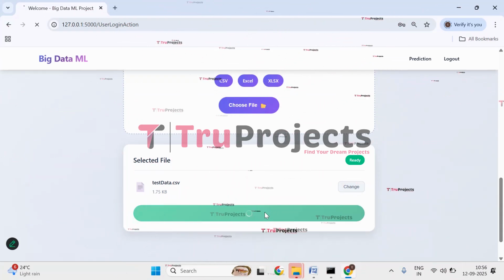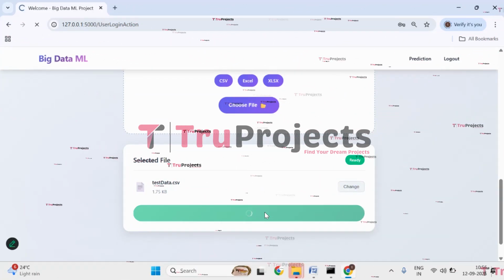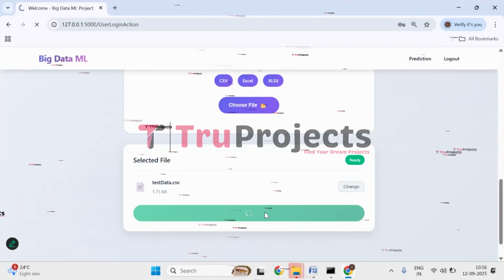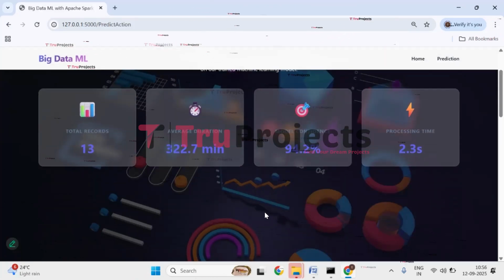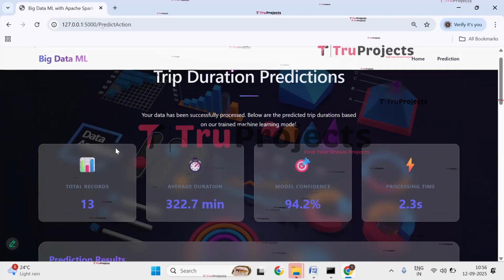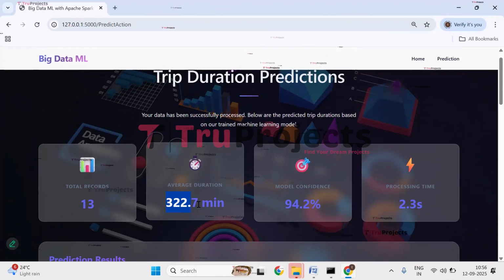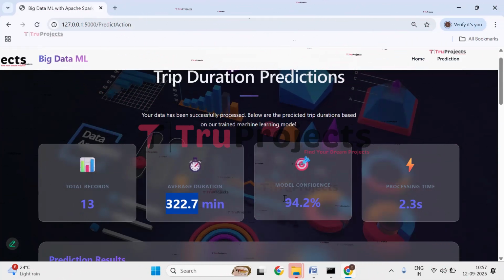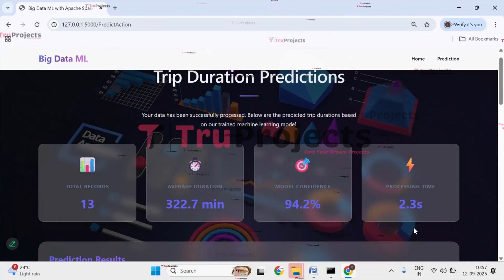So this given data will be pre-processed at the backend. It will be fed to the trained model and then the trained model will give us the prediction. So just wait for a while. Here we got the prediction. Before seeing the predictions, let's see the summary of it. The total records we have is 13 samples that we have given, and the average duration is 322.7 minutes. So this is the average duration predicted, the model confidence is 94.2%, and the processing time is 2.3 seconds.